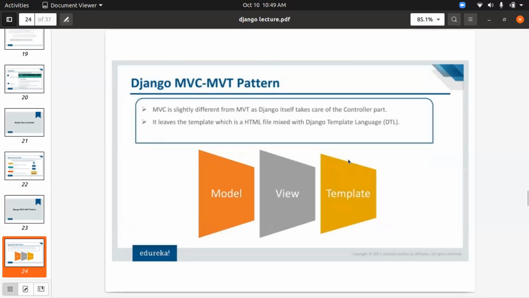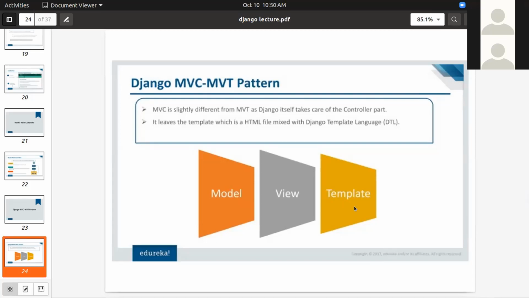Here, an extra feature, the template, has been added by Django. Now you can directly integrate your HTML and CSS files into Django, so you can connect your models and your views with the template. This is a one-stop solution. For example, you don't need to take care of creating a database.